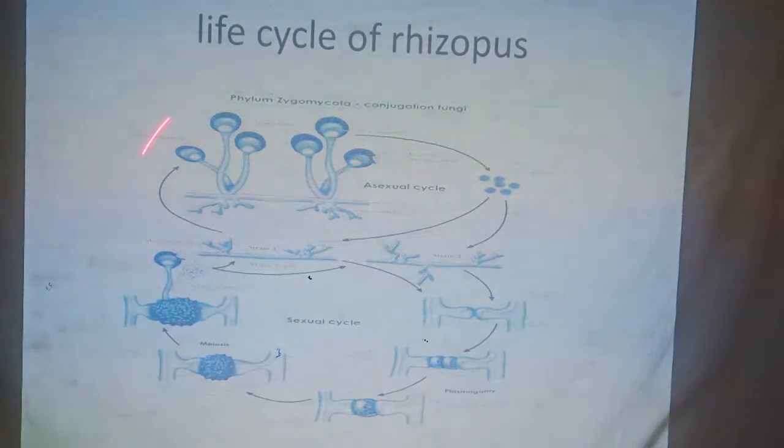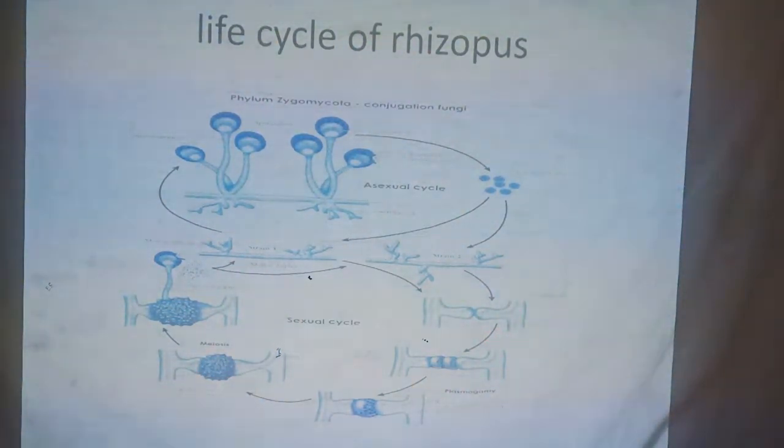It means this one is an aseptate fungus, and there are no locomotory gametes present inside it, so it is called zygomycetes. It is also called conjugation fungi, because the sexual reproduction takes place by conjugation.